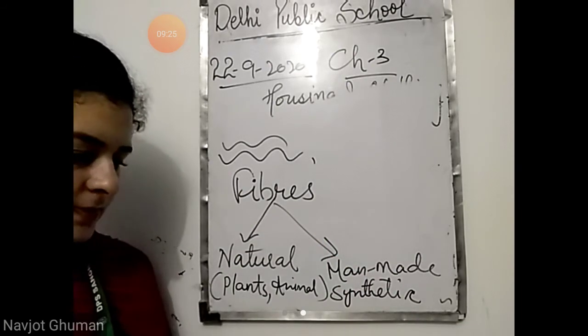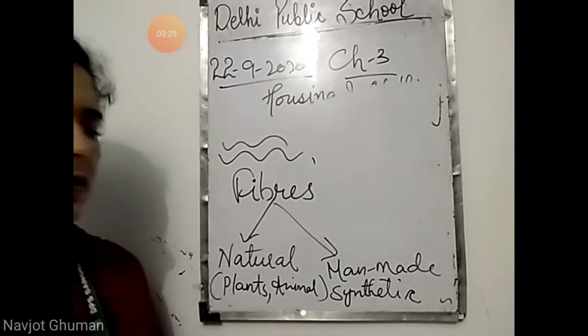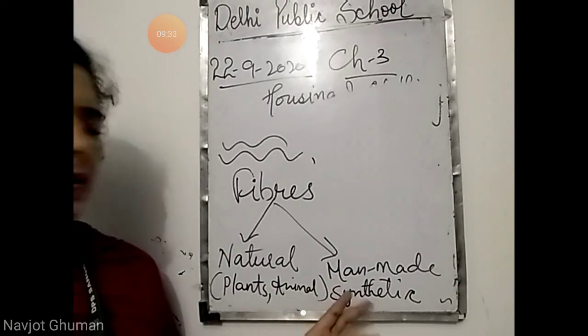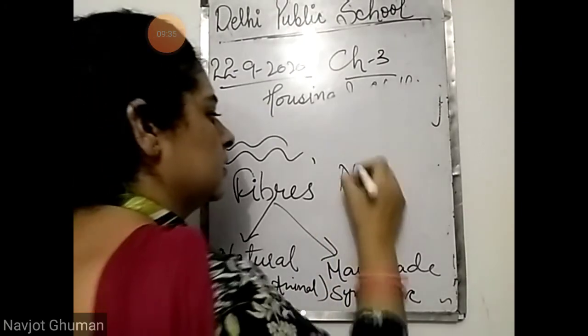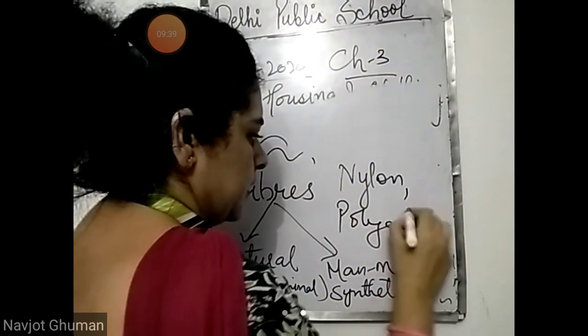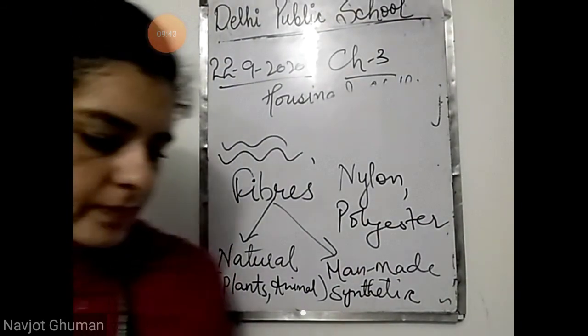Next is man-made fibers. I have already told you that they are made by man with the help of chemicals. Examples: nylon, polyester. These are the main man-made fibers.